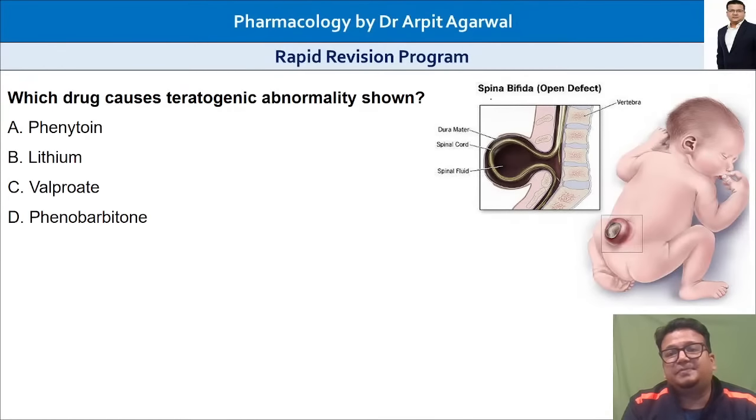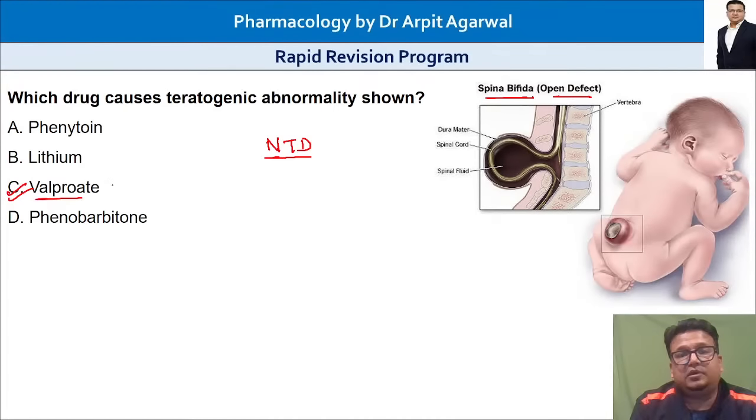Teratogenic abnormality. This is spina bifida, and I hope everybody would be able to answer. This is very, very simple. Teratogenic abnormality, spina bifida, or we can say neural tube defect. So phenytoin, lithium, valproate, or barbitone. Which one will cause? Yes, everybody knows this. Valproate. Valproate causes neural tube defect. Neural tube defect causes spina bifida.